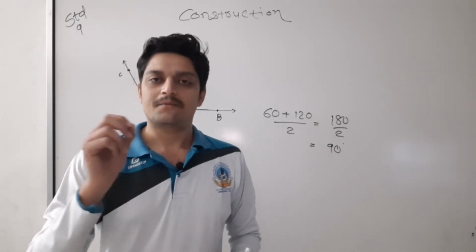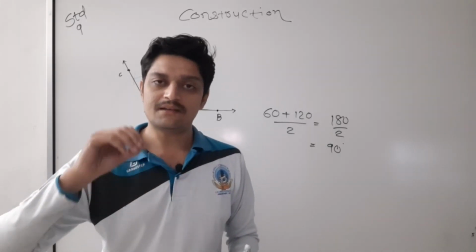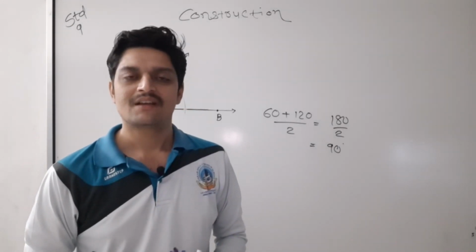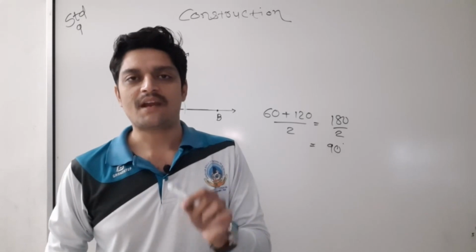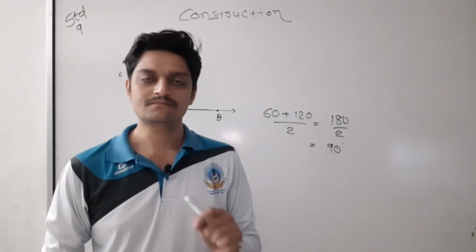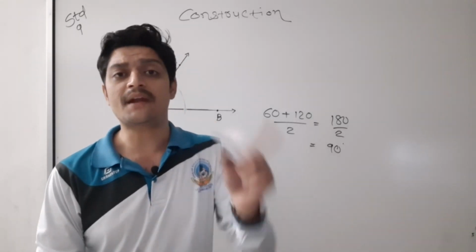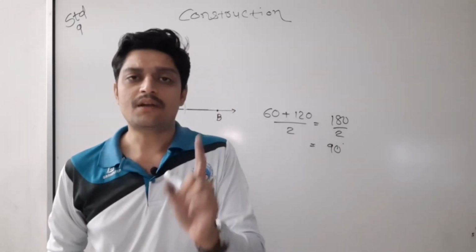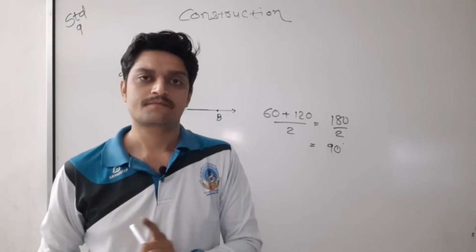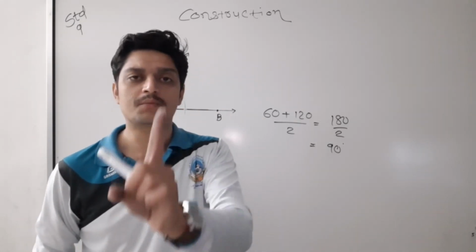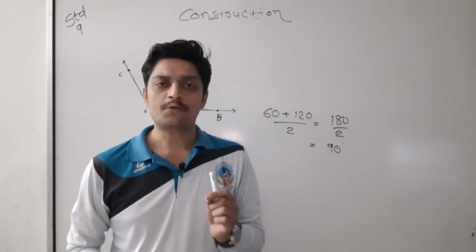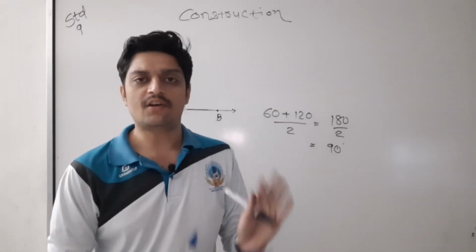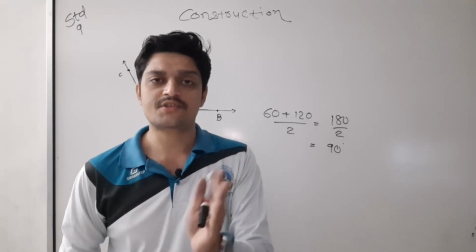Because the examiner will first see the arcs and then give the marks. So marks totally depend on the arcs. After completing the construction you don't have to remove them. One more thing, you have to use proper tools, and only using a pencil can you draw the construction.